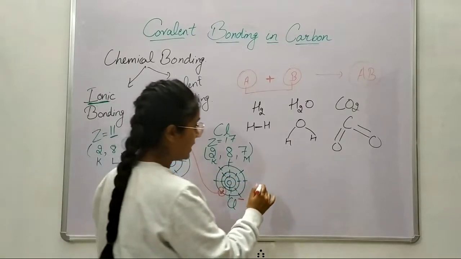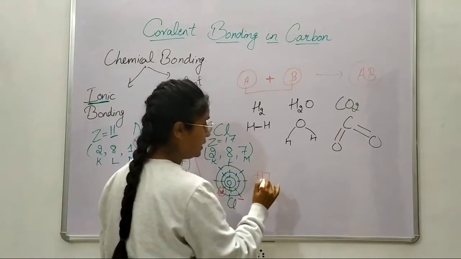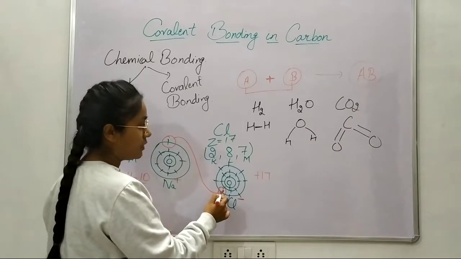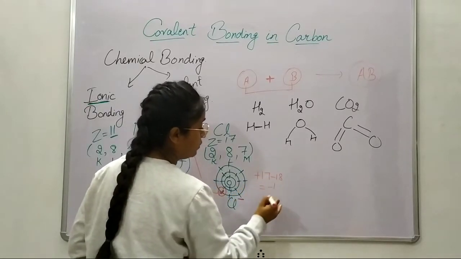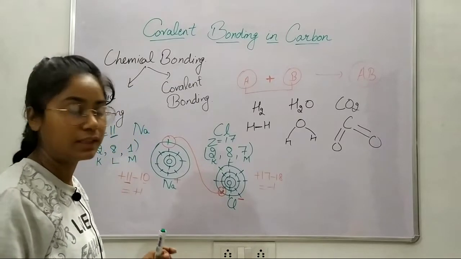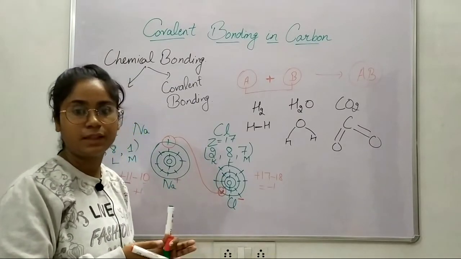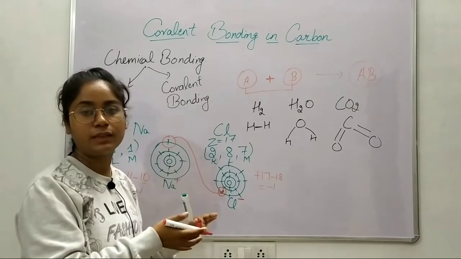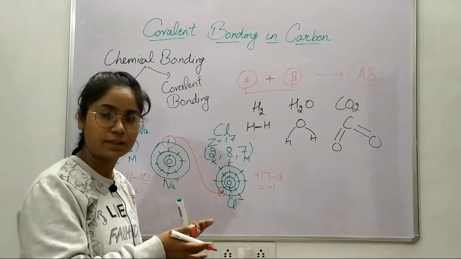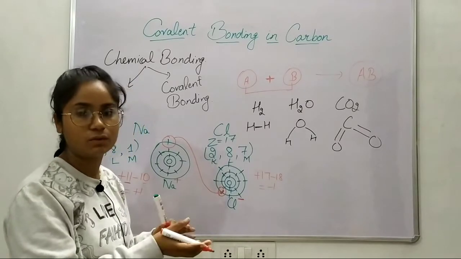And in this case, 17 protons are there, plus now 1 electron is added, 18 electrons are there. So if we solve it, there would be -1. Okay, that's how the charge is made. But we often tend to go for some easiest way or trick. Okay, that's why I use this trick to learn.